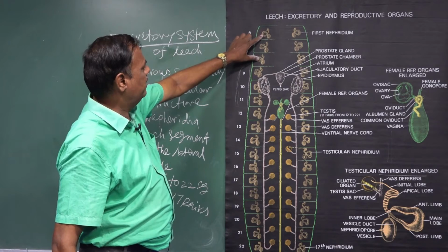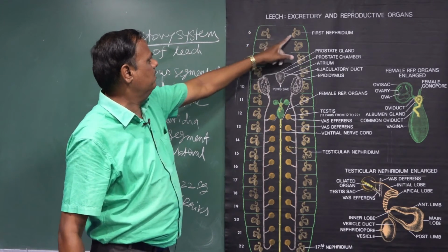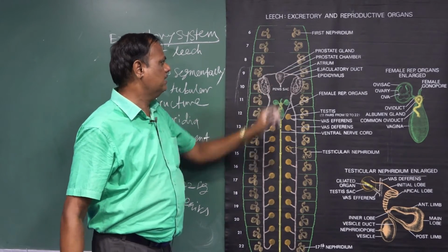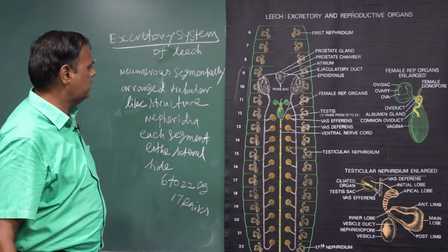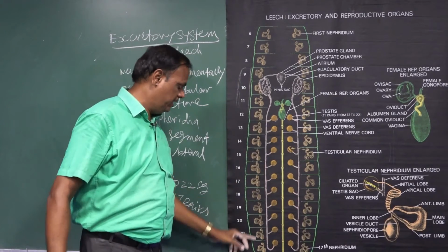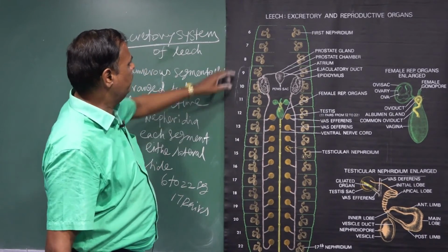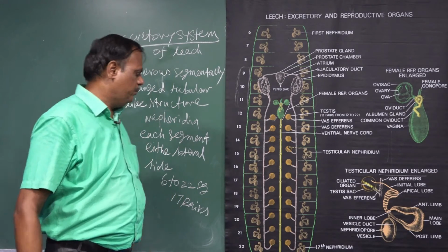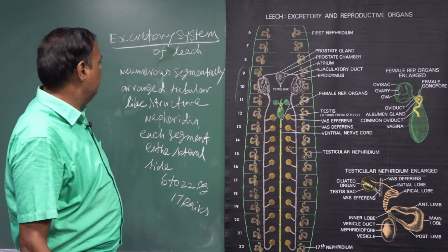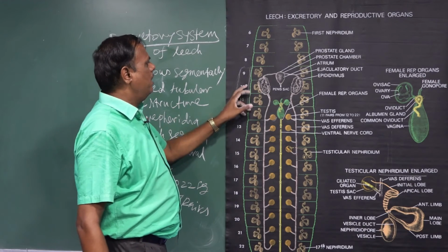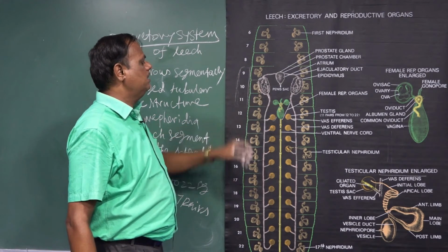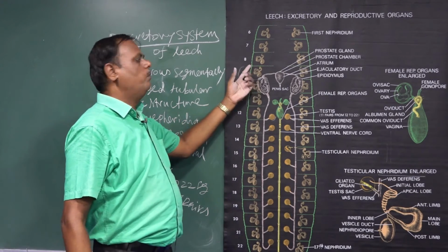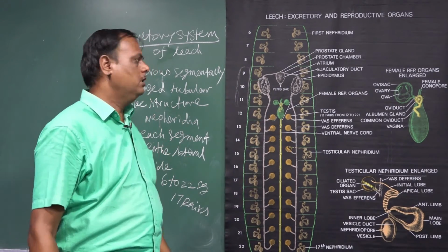Nephridia is a tubular-like structure arranged on either lateral side of each segment. There are totally 17 pairs of nephridia, starting from the 6th segment up to the 22nd segment. All these nephridia finally open into a minute opening in each segment, that is called nephridiophore.